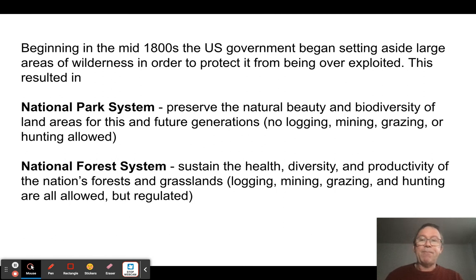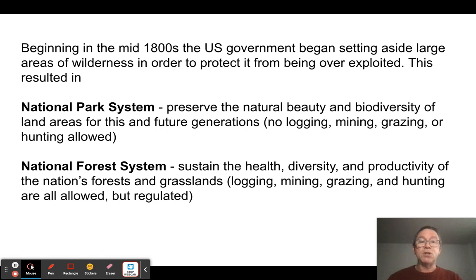And unfortunately, what happens often is the logging companies have a lot of money and they have a lot of sway. And so there's a lot of pressure that you see in the United States on the National Forest System to basically act as an even-handed arbiter of what's going to happen there. And one thing you find, and the College Board sometimes asks about, is that the National Forest System unfortunately has this habit of being pressured to sell forest lands for harvest at much, much reduced prices than what would happen on the open market. And that obviously is going to lead to excessive logging.